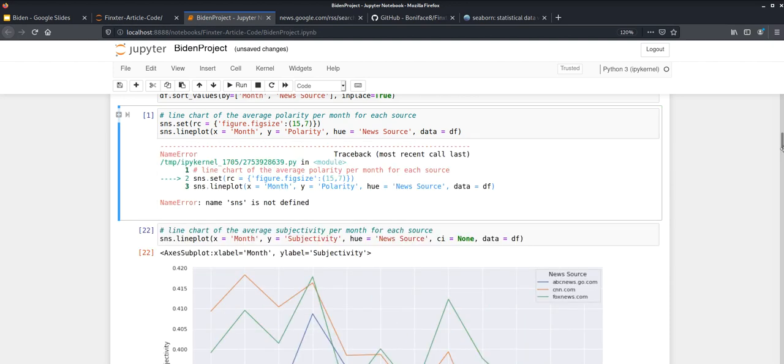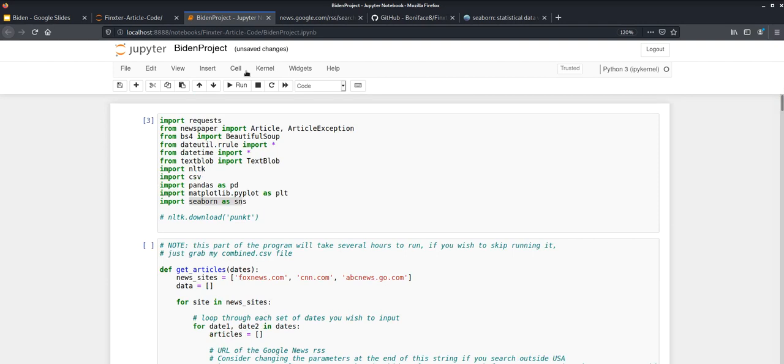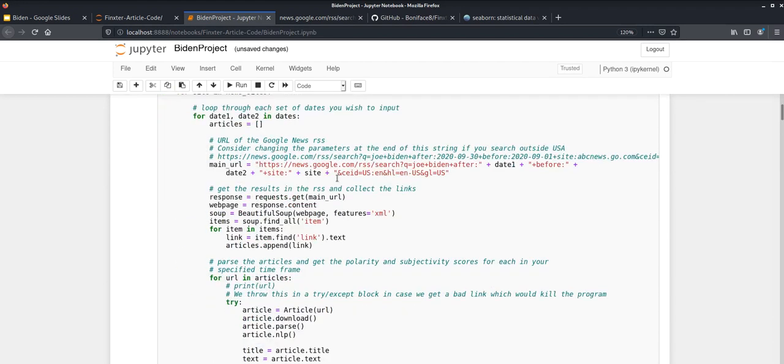Oh, that's right. I've got to import all this stuff here. Give me a second. Let's go ahead and import this. I'm going to run this cell quickly. This may take a couple seconds. Okay, there we go.